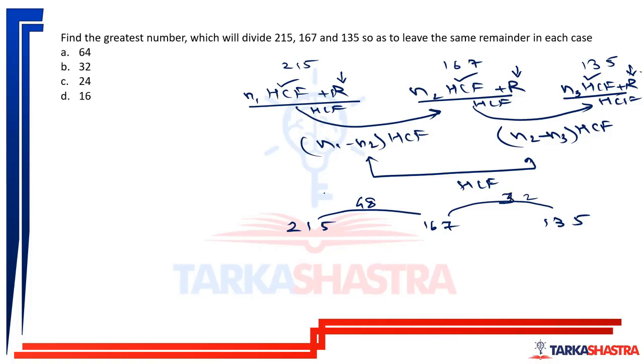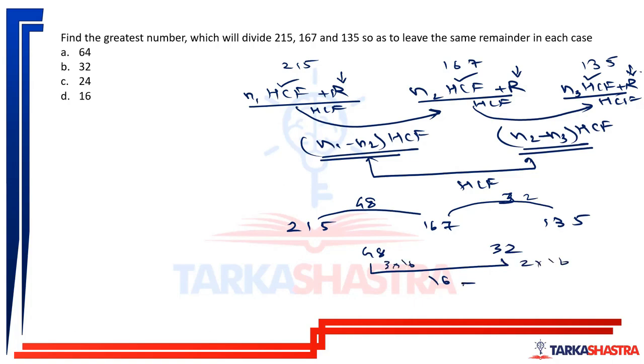Now this 32 and 48 are multiples of HCF. Just take the HCF of 48 and 32. The HCF of 48 and 32 will be 16. And this is 3 into 16, this is 2 into 16. So HCF will be 16.